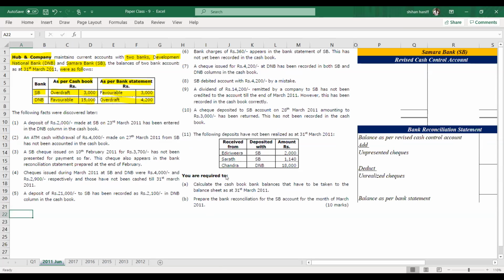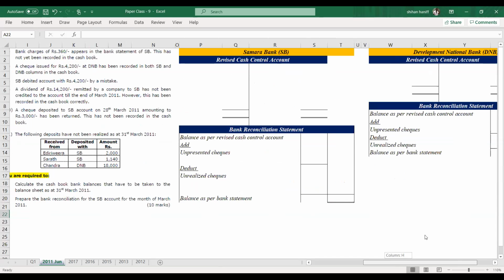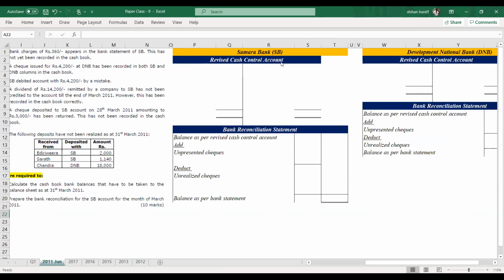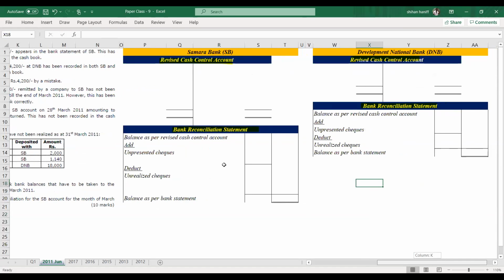2 are required. The requirement I will change. Let's prepare the revised cash control account for Samara Bank, and the bank reconciliation statement also for Samara Bank. And for Development National Bank also, we will prepare the revised cash control account and the bank reconciliation statement. Okay. Can we draw these 2 statements?